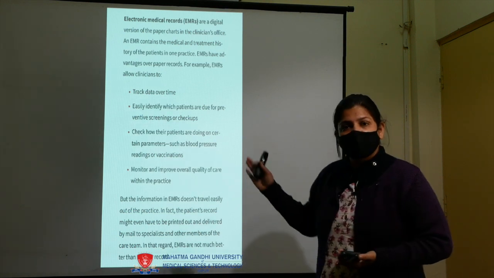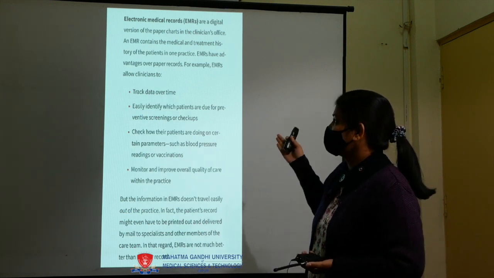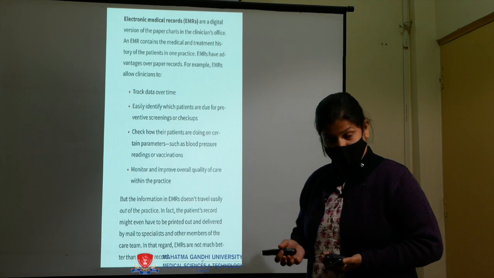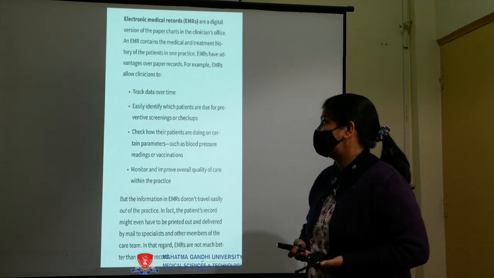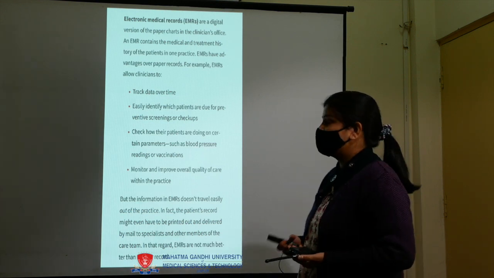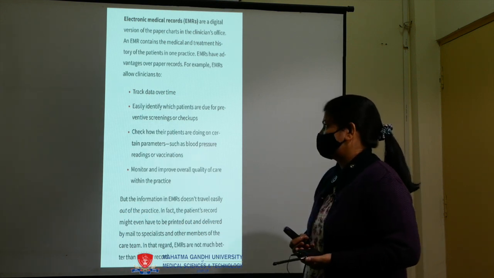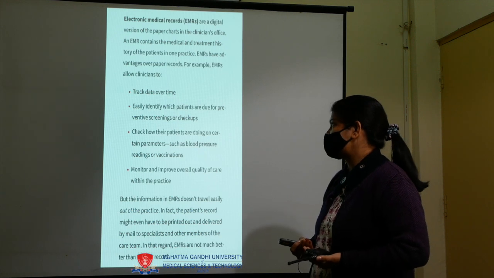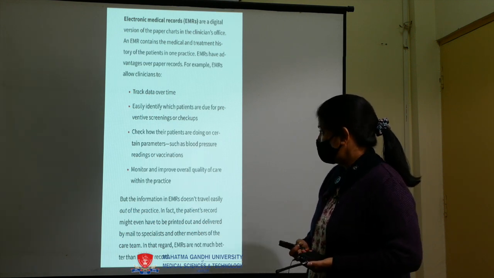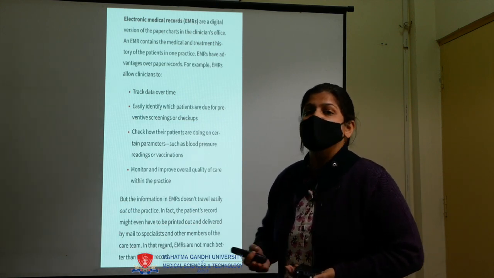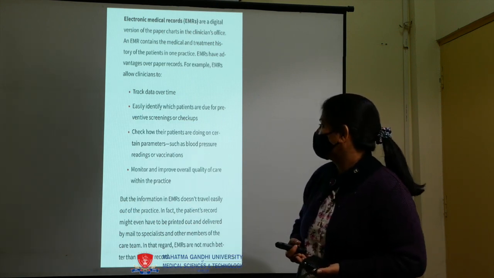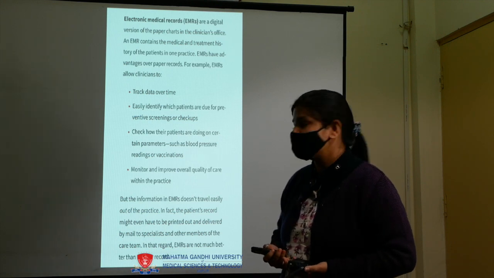So there are some advantages. Clinicians track data over time and anytime, easily identify which patients are due for preventive screening and checkups with the help of EMR, check how their patients are doing on certain parameters such as blood pressure readings or vaccinations, and monitor and improve overall quality of care within the practice.